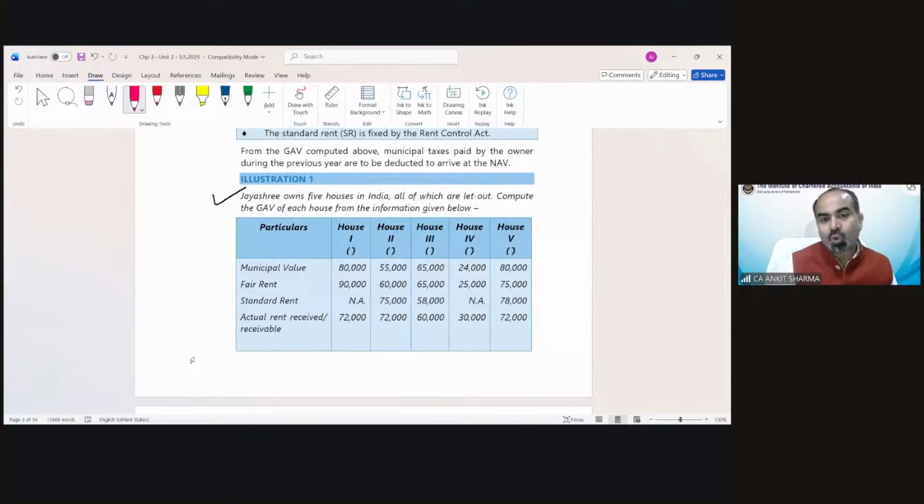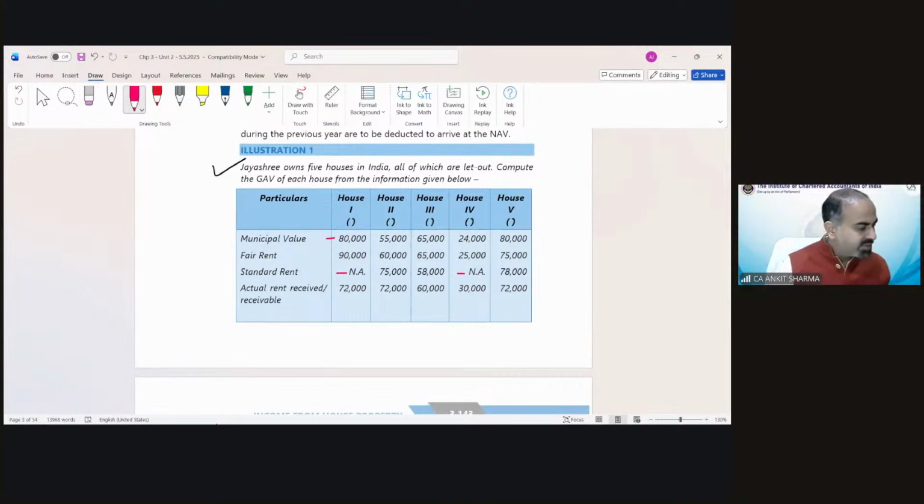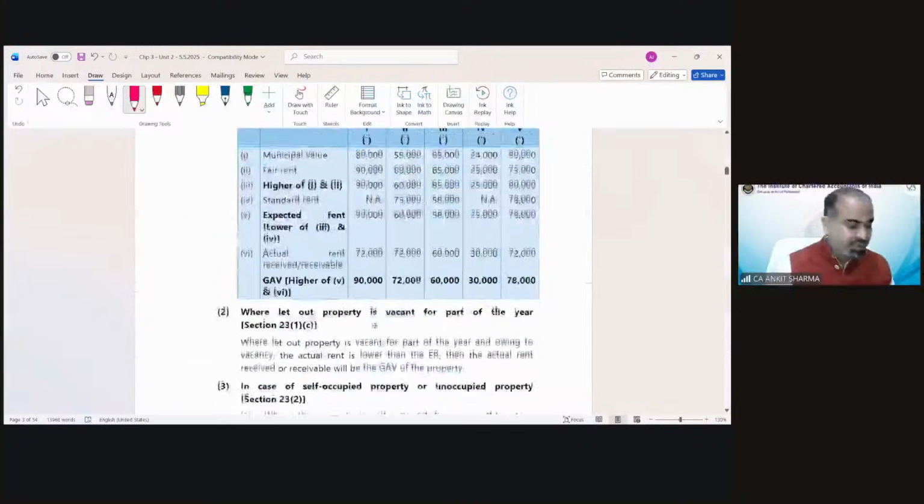Remember, when there is no standard rent, then use dash. If there is no municipal value, use dash. But if there is no FR and actual rent is given, then you have to calculate expected rent. This point, please never forget. Okay, this is again very simple. Illustration number 2.